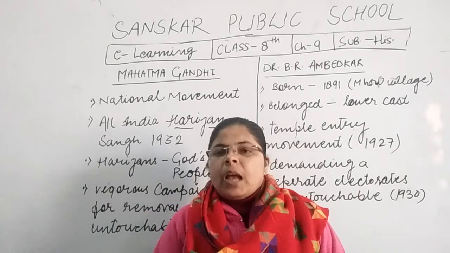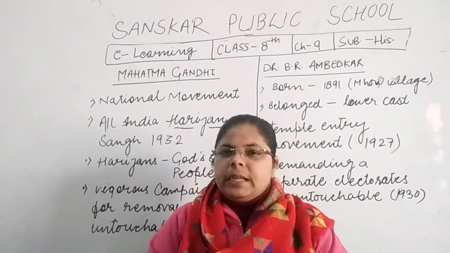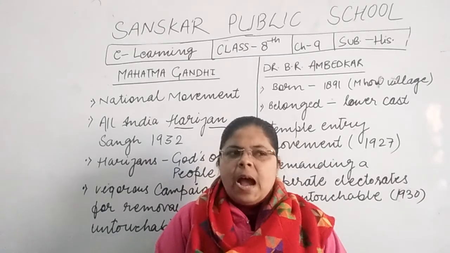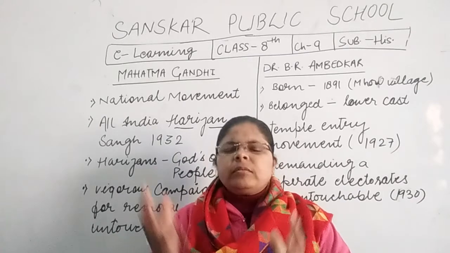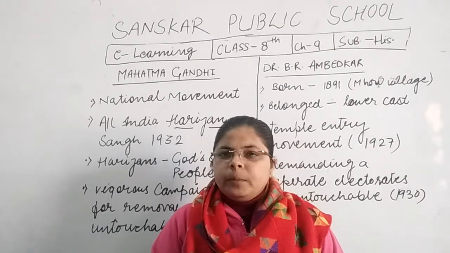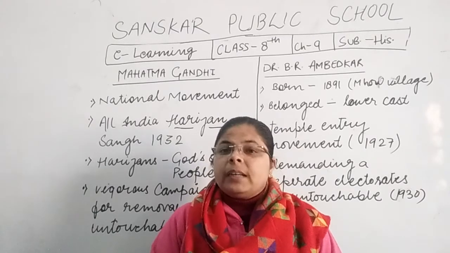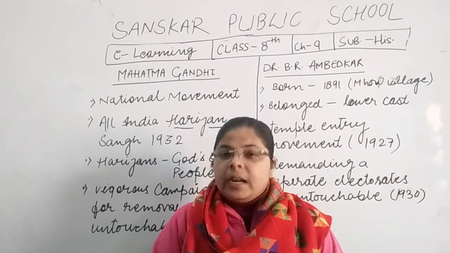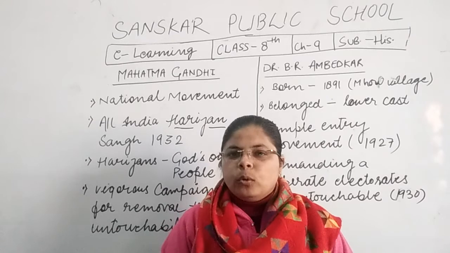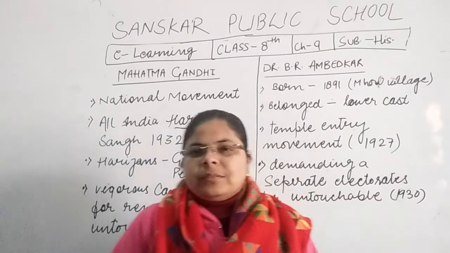So now I hope you know well about all the social reformers and about article number 15 and 17, and the movements also, how many movements were started by the leaders and social reformers to remove social evils, untouchability, and different orthodox practices in the society. For example, sati pratha, female infanticide, polygamy, child marriage, girls' education being prohibited, untouchability, and so many more. Now you are all aware of these practices which were going on before independence.